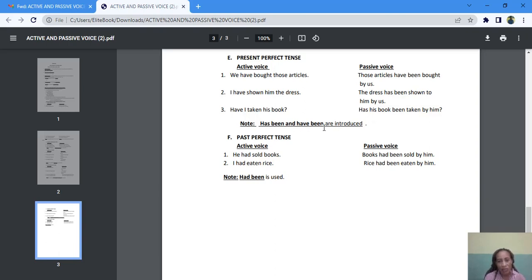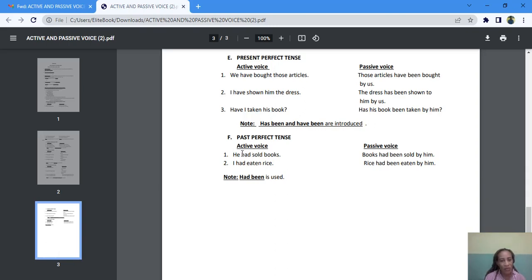Has been and have been are introduced when you're moving from active to passive voice. When you're changing from active to passive voice in the present perfect tense, you must introduce has been and have been. So you see the difference between this being and the other being that goes with the ing in the main verb. This is B-E-E-N. It goes with the perfect family: has and have and then had, Mr. Perfect's children.